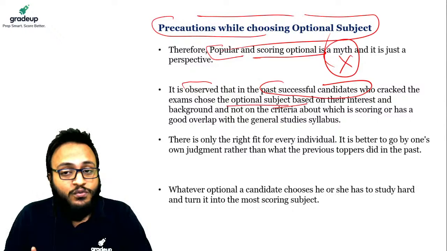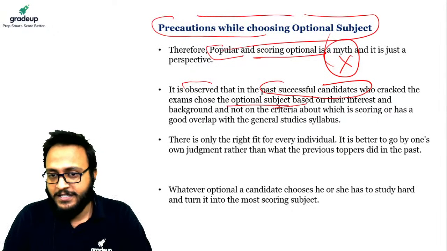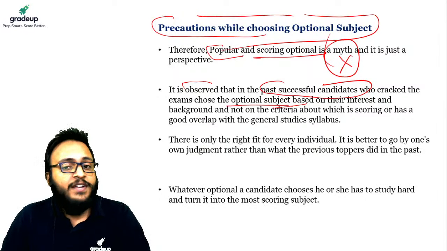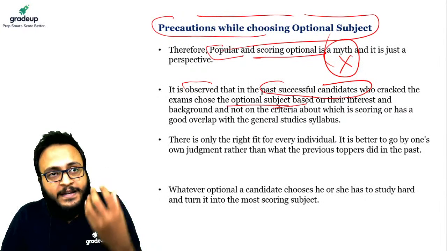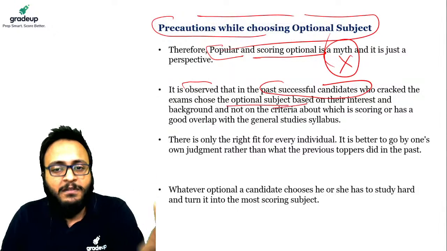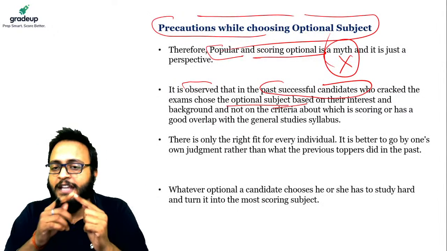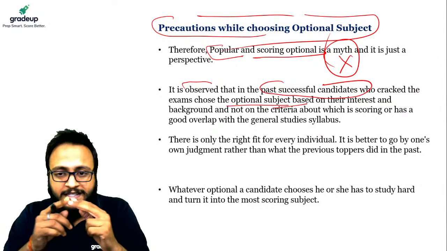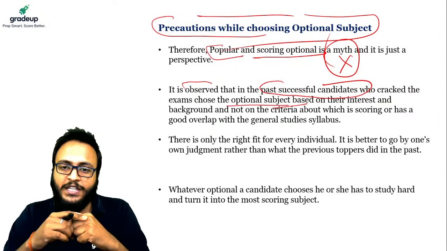Guys, do not try to imitate. The second precaution is the most important. Do not try to copy the recipe of success of someone else. Every individual is unique, and therefore the path of his success will also be unique.